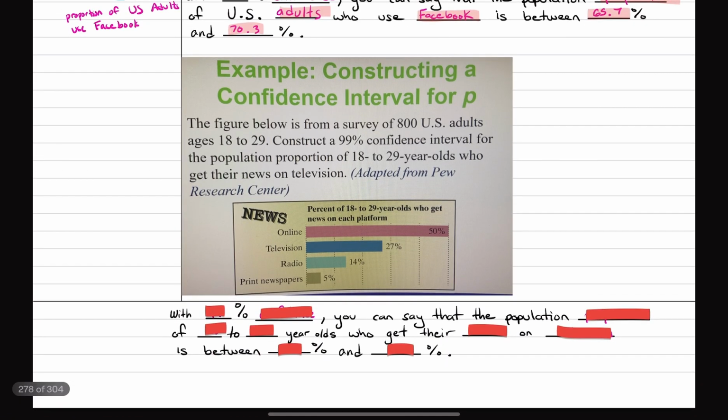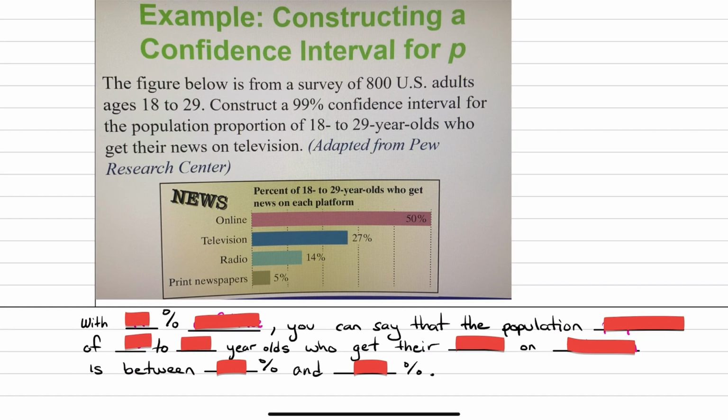So let's go to the next example here. The figure below is from a survey of 800 US adults from ages 18 to 29. Construct a 99% confidence interval for the population proportion of 18 to 29-year-olds who get their news on television. So obviously now, there's less and less people that actually watch television. So we're interested in, what is the proportion of adults from ages 18 to 29 that use television as their main source of news?